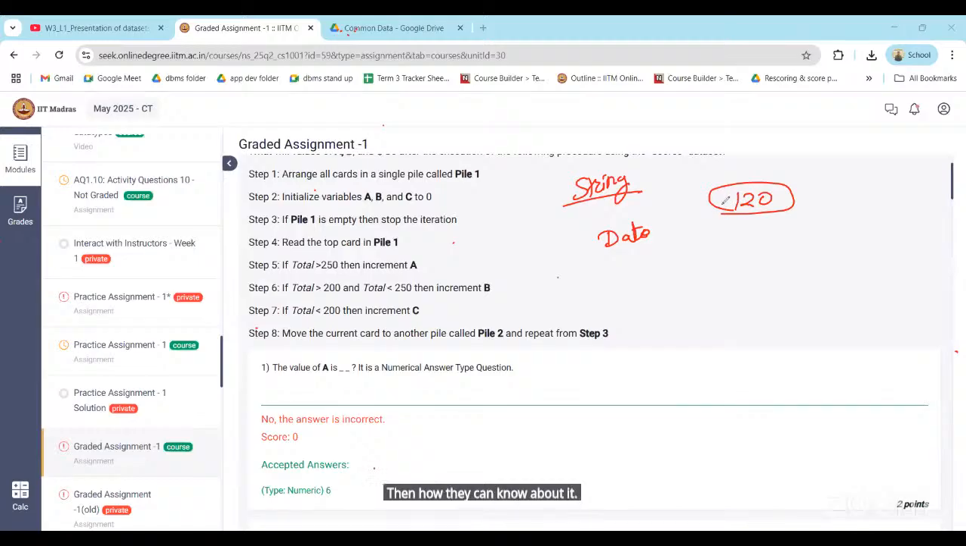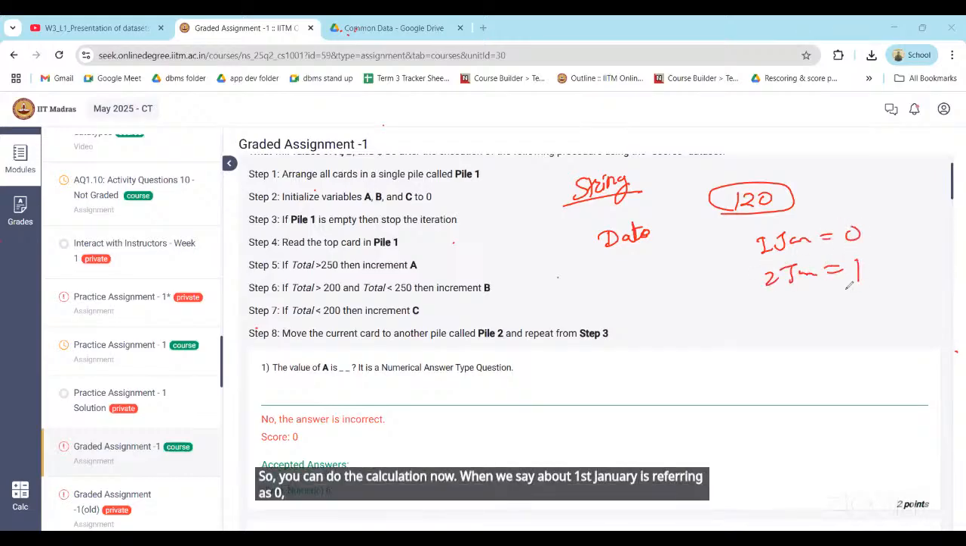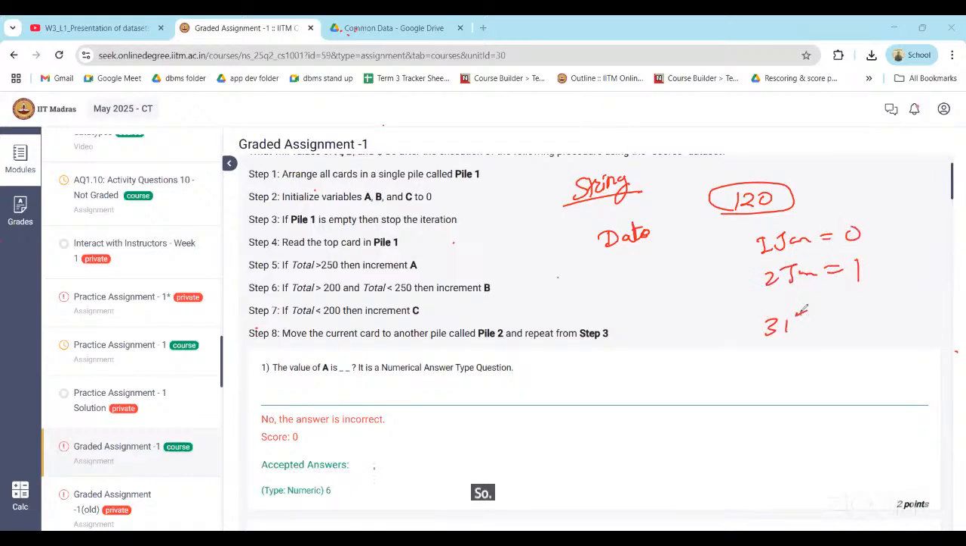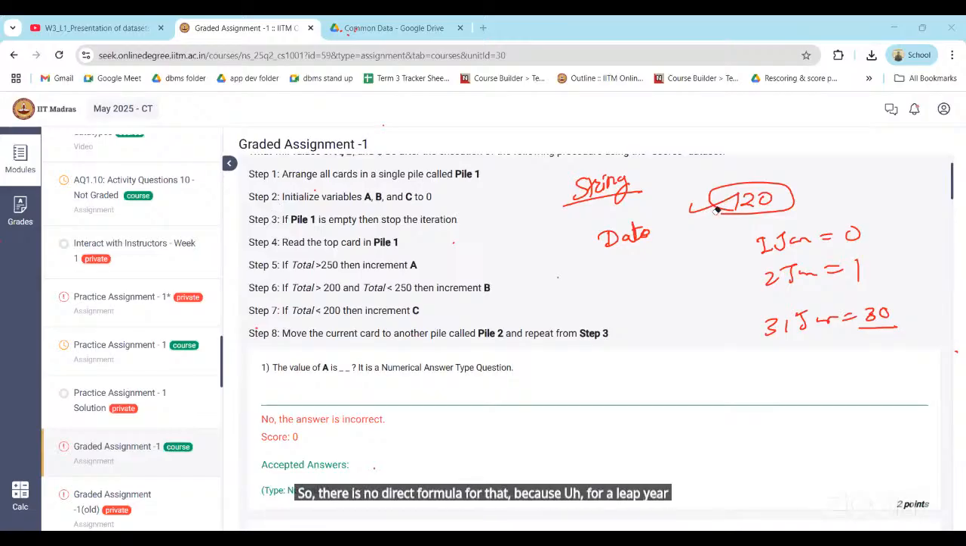So you can do the calculation now. When we say 1st January is referred to as 0, 2nd January is referred to as 1. So like that, 31st January will be equal to 30, right? So accordingly you can calculate the date here. That's it. But it would be very time consuming in the examination. There is no direct formula for that because for a leap year and a non-leap year, that will be different here, right?